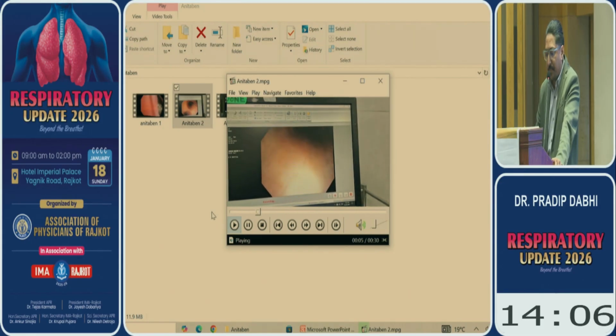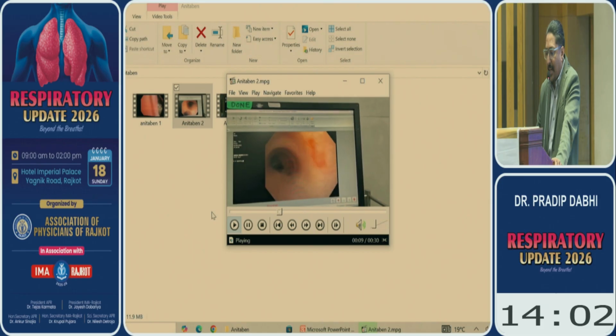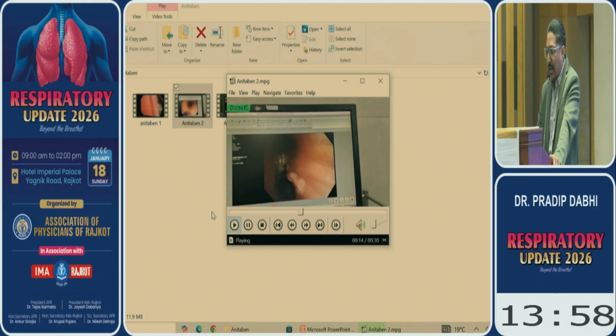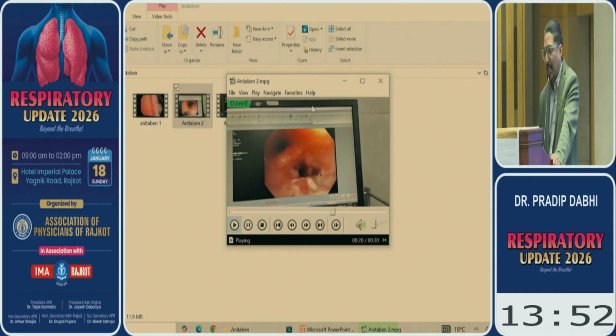Once we remove the foreign body, you can see there is still a remnant yellowish stain in the right intermediate bronchus. The right lower lobe is open. But this type of patient is very, very important.